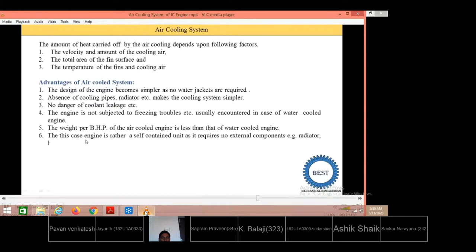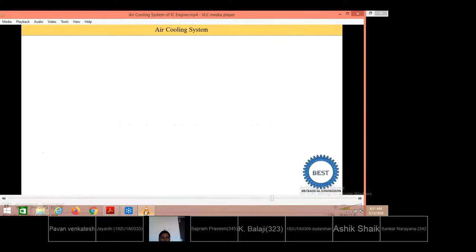The air cooled engine is rated a self-contained unit as it requires no external components. Okay, so it is a self-contained unit, means there is no requirement of any other components like the radiators, headers and tank. In water cooling systems we require various components, so it increases the weight and even the cost of the system. Installation of the air cooled engine is easier because there are no extra components, so installation is easy.